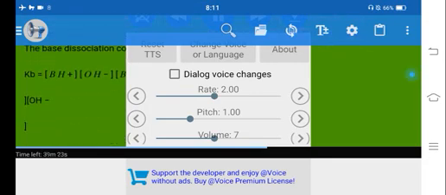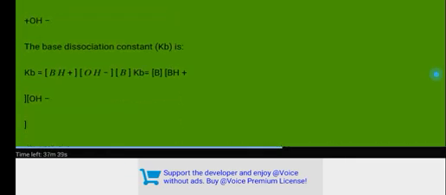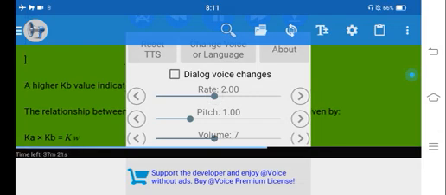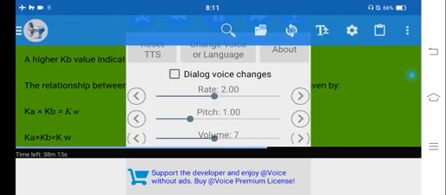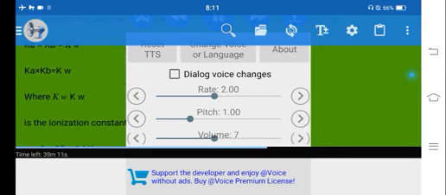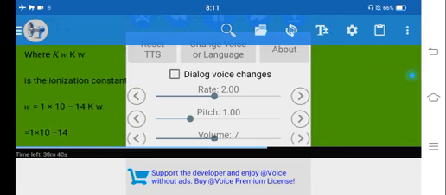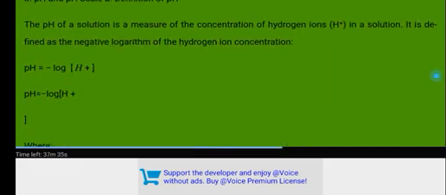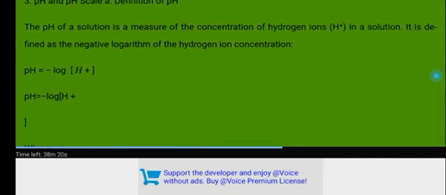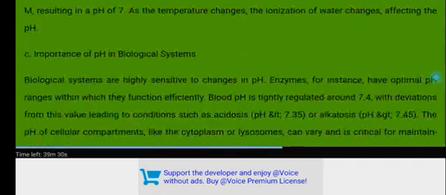Kb, the base dissociation constant, for a weak base B accepting a proton from water: B + H2O ⇌ BH+ + OH-. The base dissociation constant Kb is Kb = [BH+][OH-]/[B]. A higher Kb value indicates a stronger base. The relationship between Ka and Kb for conjugate acid-base pairs is given by Ka times Kb equals Kw, where Kw